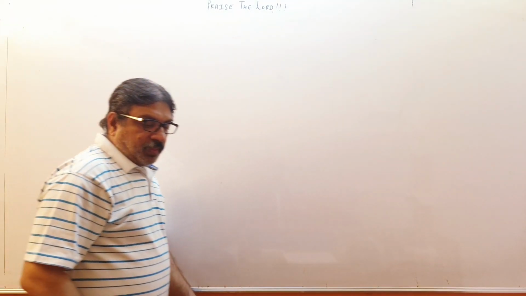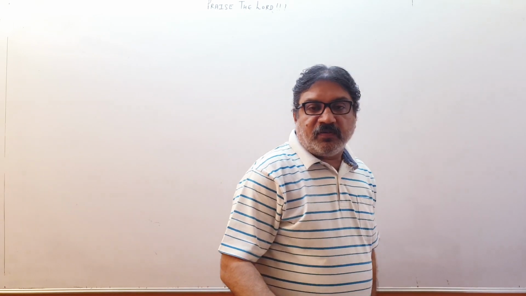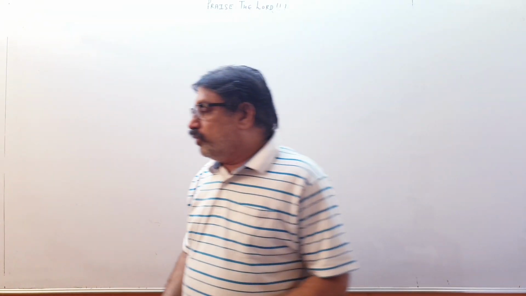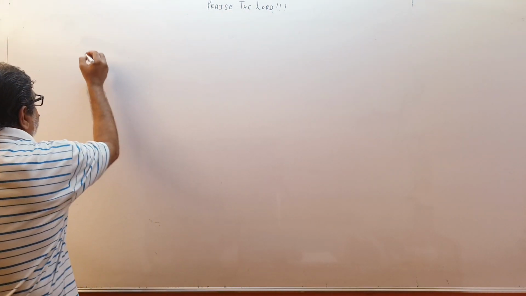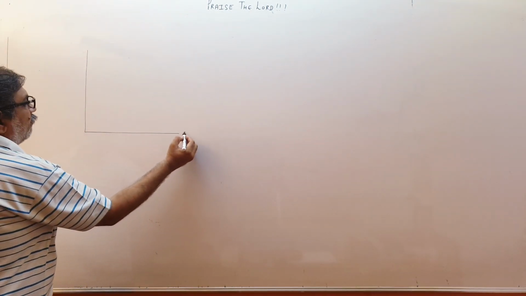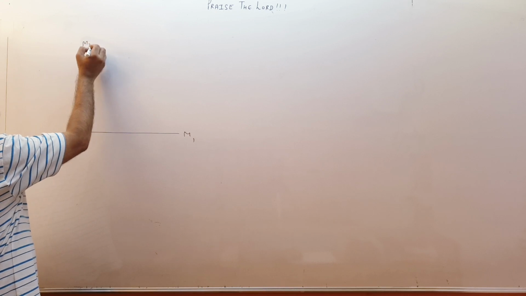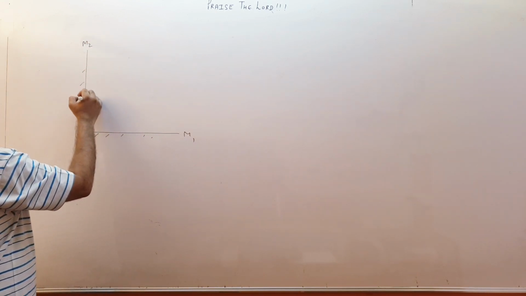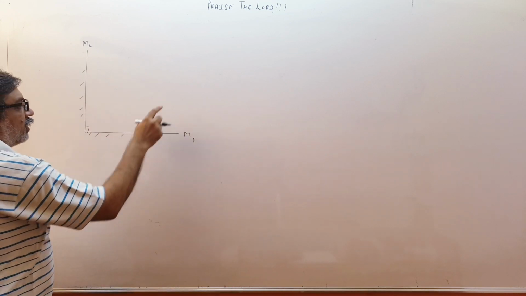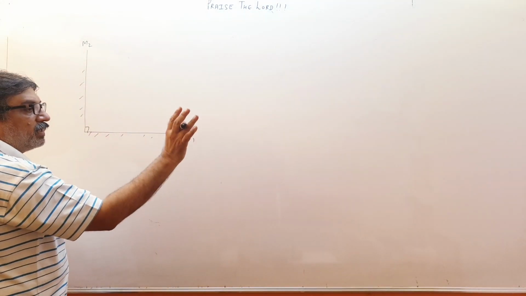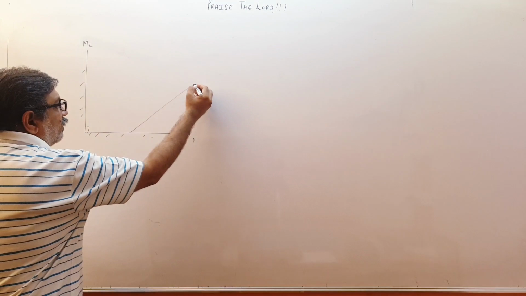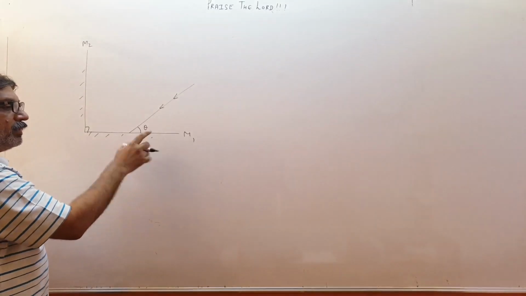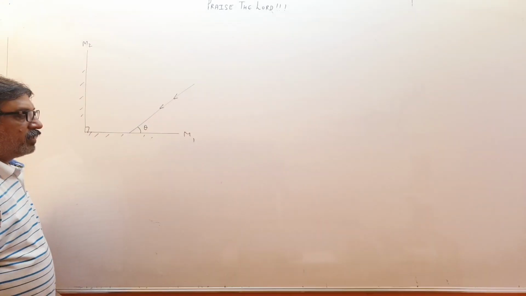Then see, children, two perpendicular mirrors are a very interesting case. If you take perpendicular mirrors M1 and M2, this is one mirror, this angle is 90 and this is another mirror. If a ray of light is incident at this mirror at any angle, supposing theta, this theta can be any angle, 10 degree, 20, 30, 40, whatever.